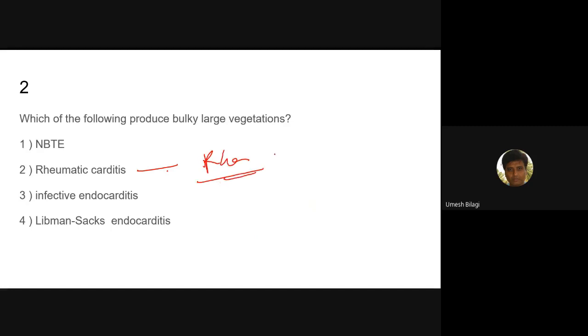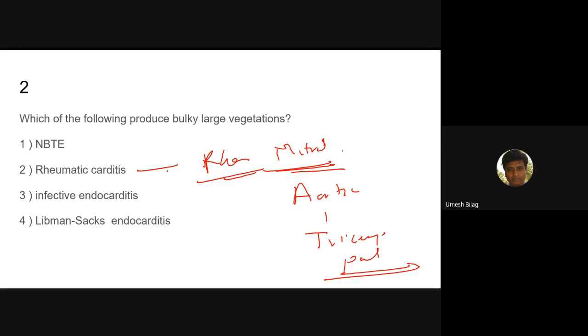Which valve is most commonly involved? Mitral valve. The first most commonly involved is mitral, then aortic, then tricuspid. The last is pulmonary. This is the frequency of involvement. They may ask you to order them.